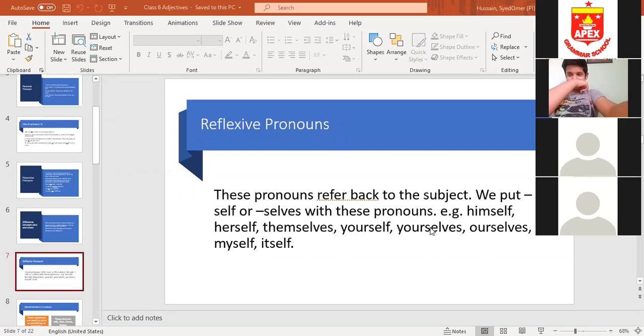I was giving an example: if I'm talking to you individually, I will say yourself. If I ask, oh Rohan, have you completed this painting yourself? I'm talking to one person. But if I'm talking to the whole class 6, I'll say, have you completed these paintings yourselves? Then I'm going to say yourselves. Got it? So selves means you have to put it with a plural pronoun, not with a singular pronoun. Got it? Okay.